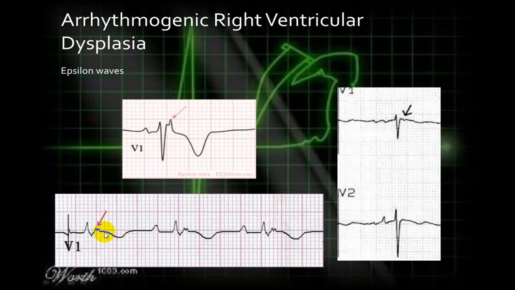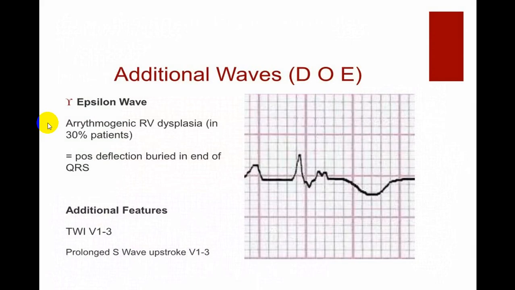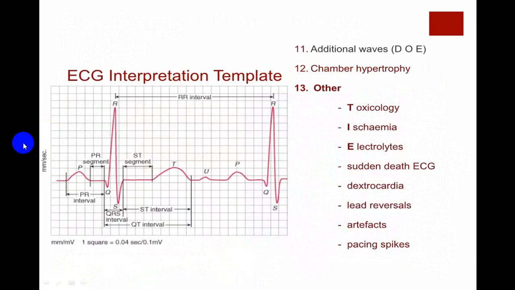And you will see it in V1. Can you see this? Very clear. V1 and maybe in V2. Characteristic in V1, V2. This person is genetic, he has right ventricular abnormalities. He can end up with VT/VF, and sometimes the person can have sudden cardiac death. If you diagnose them early, again you can see this. It is called prolonged S wave with upstroke. If you advise them for ICD, life can be saved. So try to look at that.